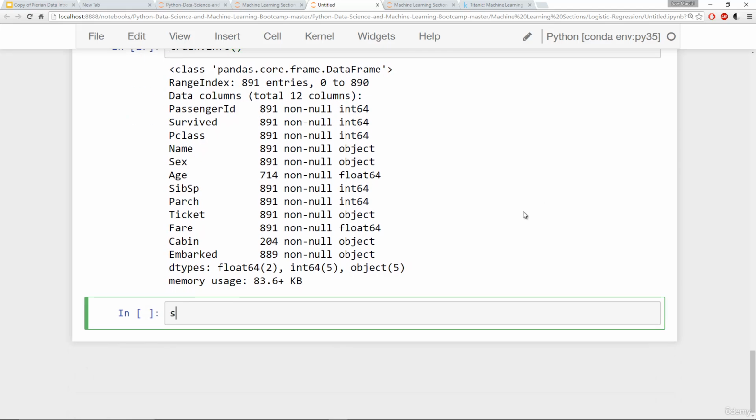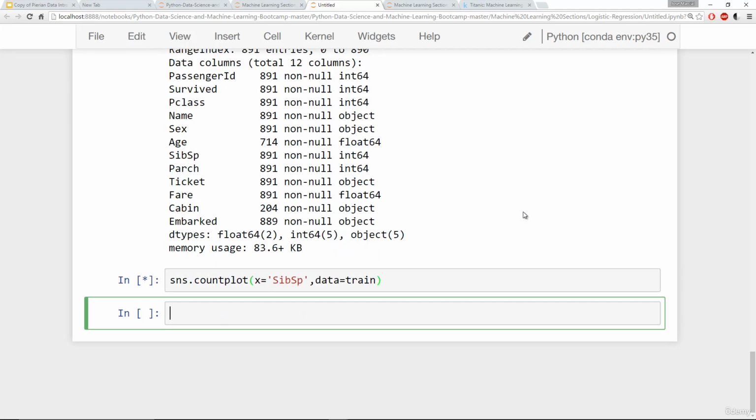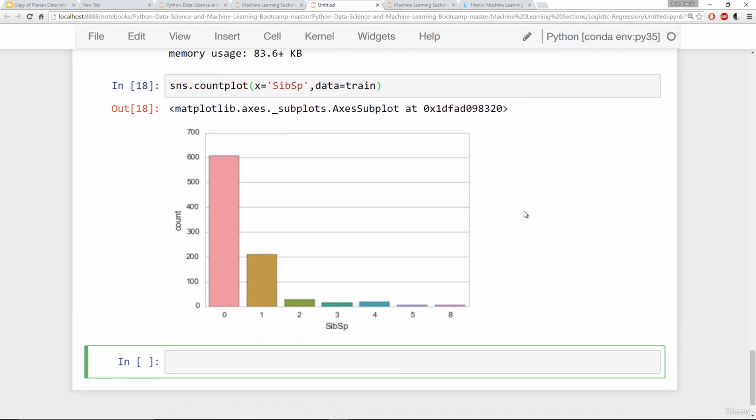Let me do an sns.countplot. Set x equal to that column, SibSp, and tell Seaborn the data I'm going to use is that train data frame. All right. Now looking at this plot, I can basically immediately tell that most people on board did not have either children or a spouse on board.